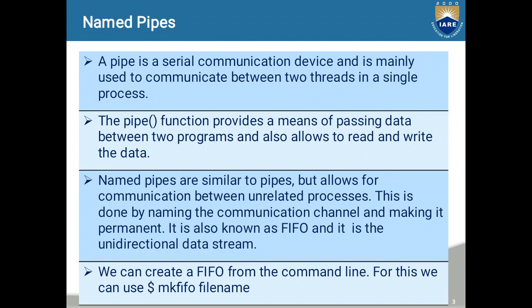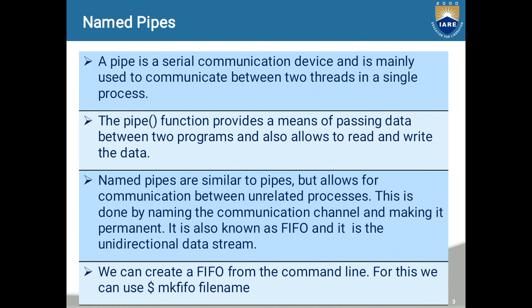So, we have named pipes. Before knowing about named pipes, let us see about pipes. So, what is a pipe? A pipe is a serial communication device which allows unidirectional communication. Here, the data is written to one end and read back from the other end. The pipe is mainly used to communicate between two threads in a single process or between parent and child process.